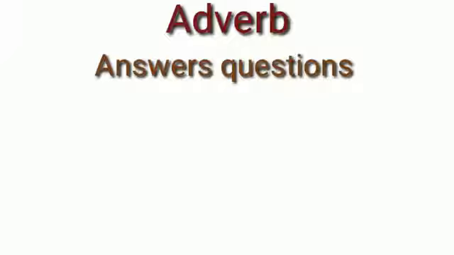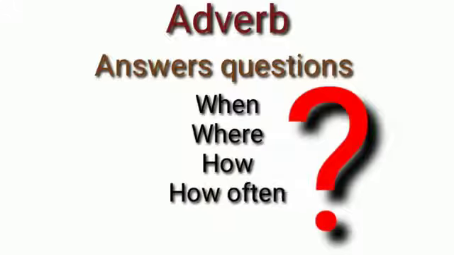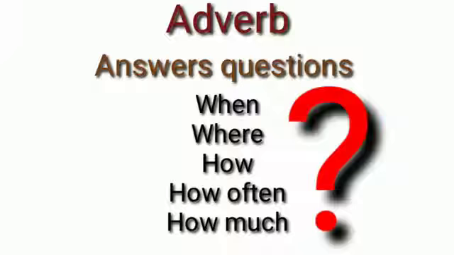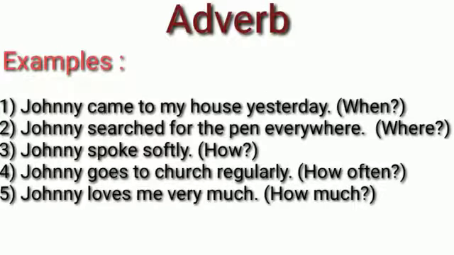To identify adverbs easily, we must ask the questions when, where, how often, and how much. So if you want to find out adverbs in a sentence, what questions must you ask, children? Yes, you must ask the questions when, where, how often, and how much. Okay, now let's see some examples. First sentence: Johnny came to my house yesterday. When did Johnny come? Yes, Johnny came yesterday. So, yesterday is an adverb because it answers the question when.